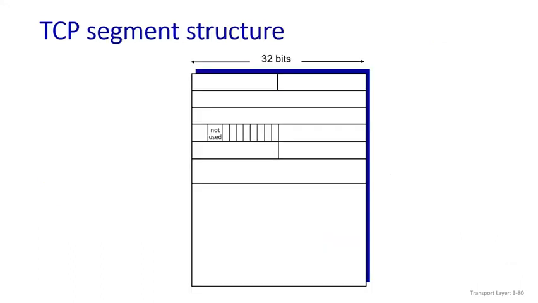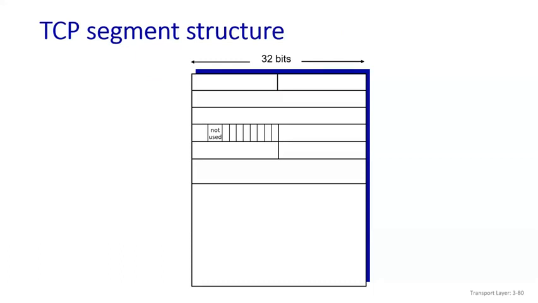Moving towards your next one, you can see here the TCP segment structure. You may get one question, and the question value will be 6 marks, and they will ask you to draw the TCP segment structure with the diagram and explanations. That time you need to draw the diagram like this.